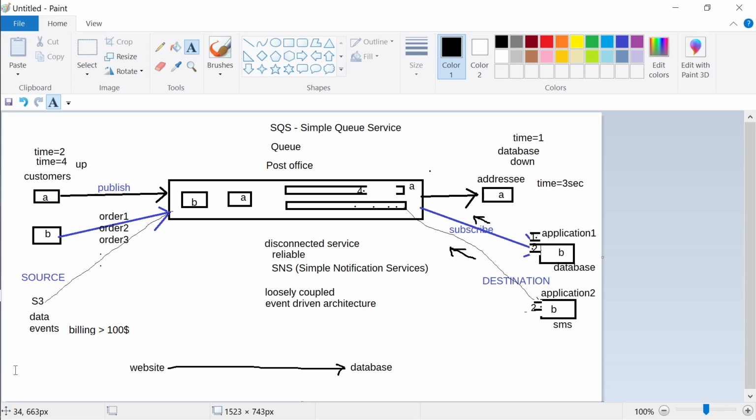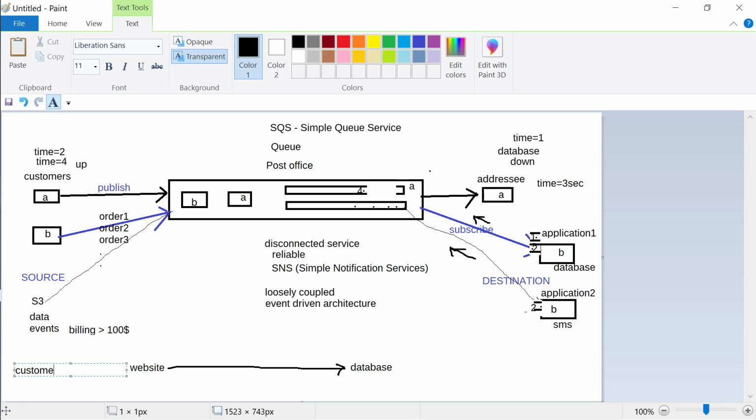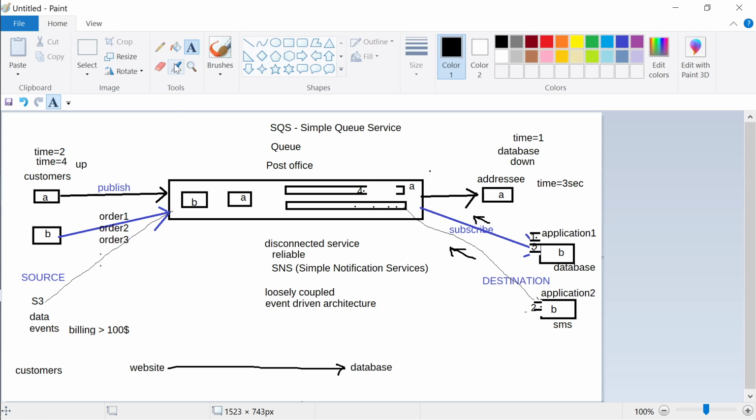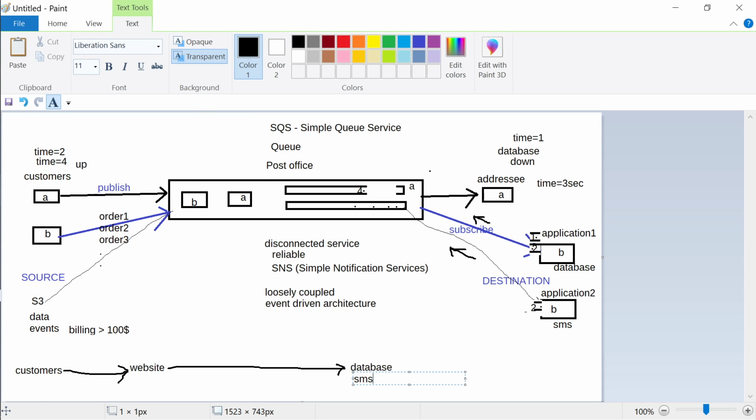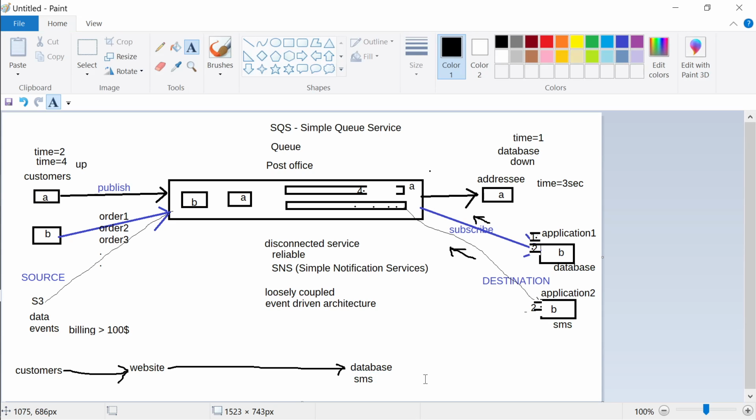On the left hand side, customers are logging into your website and placing orders through this website, like Amazon.com, Flipkart.com. Every time somebody places an order, Amazon has to do two things. It has to not only put it in the database but also send an SMS. So two functionalities are there.